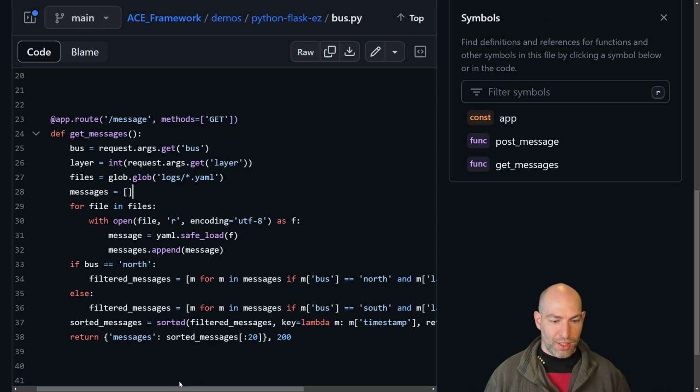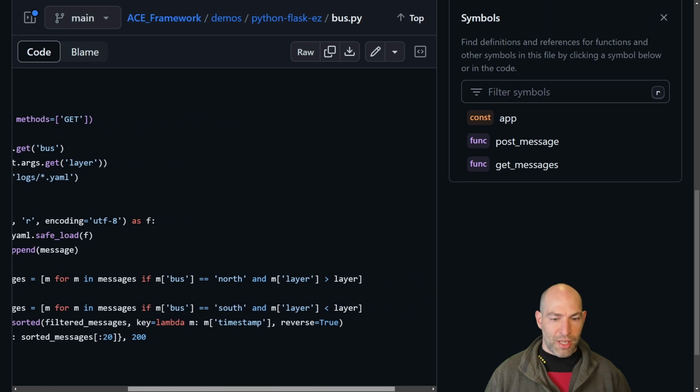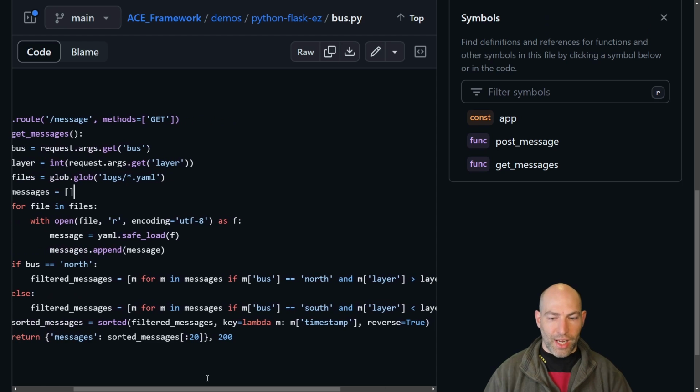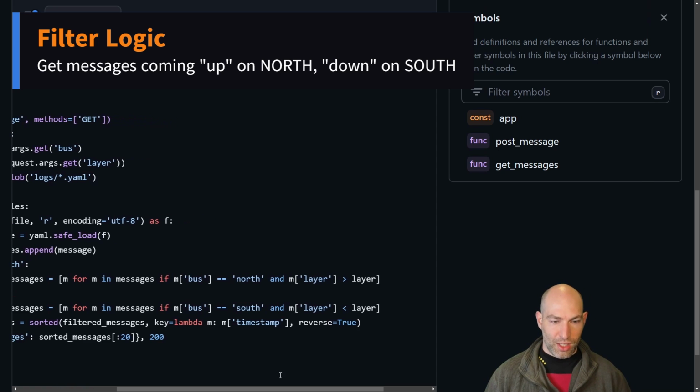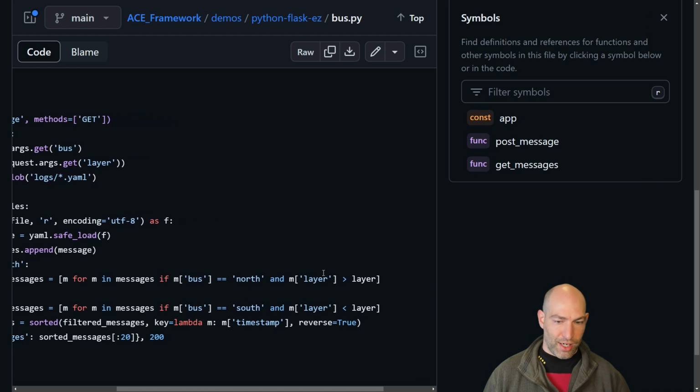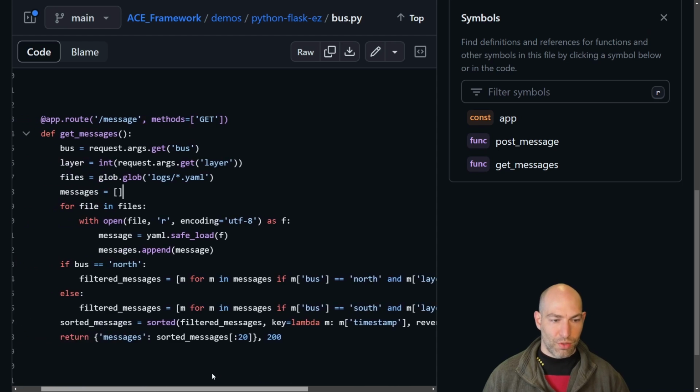I'm not going to go over the exact logic. It's very simple. Basically, if the layer is northbound, then it will say, okay, give me all the messages below this so that I know what's heading north. And if it's southbound, it will get all the messages heading south. You can see this in the logic here. If it's north and layer, then if it's greater than that layer, and so on and so forth.